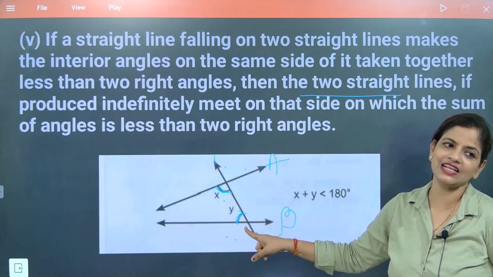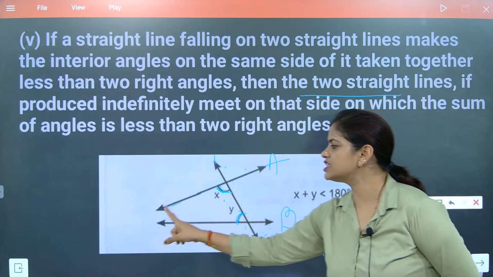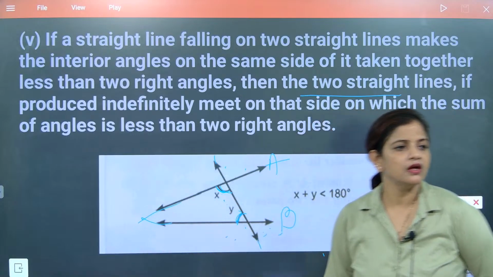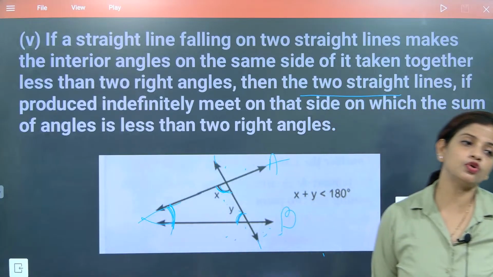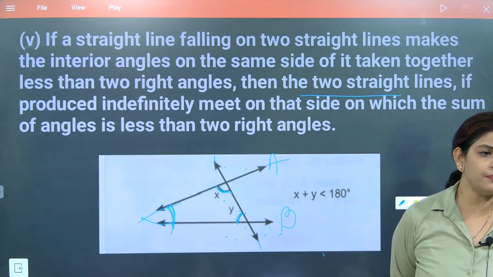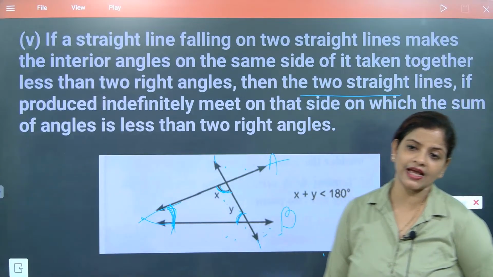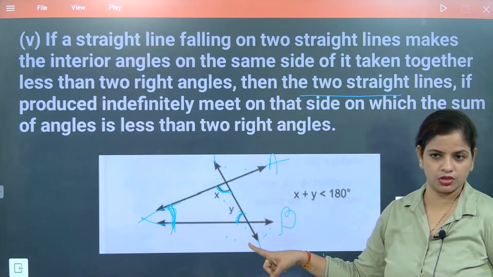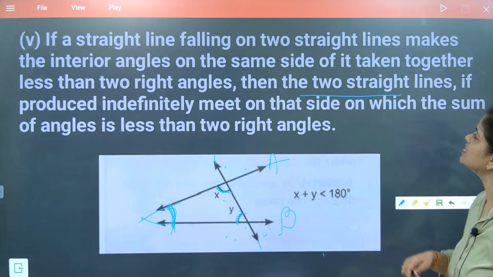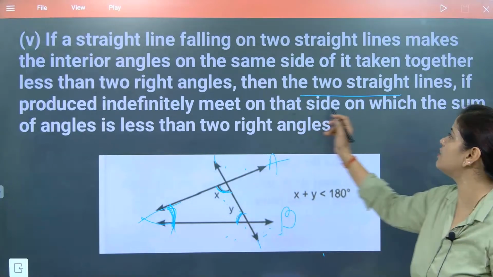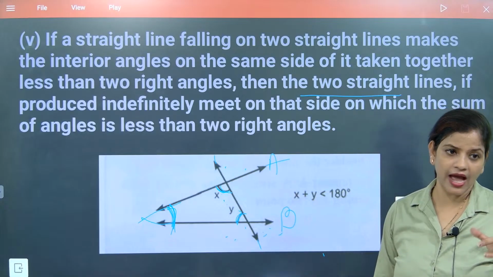The third one can be a right angle or not. It can be three acute angles or two acute and one right. Then the two sides definitely meet on the side on which the sum of the angles is less than two right angles. Absolutely.